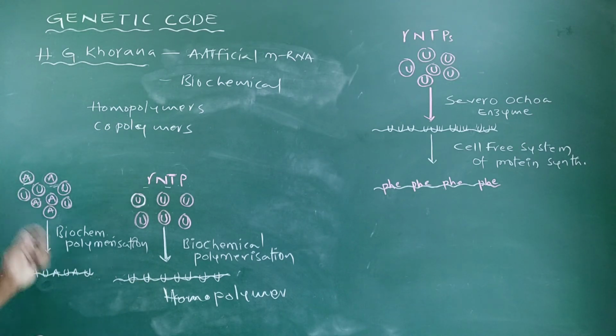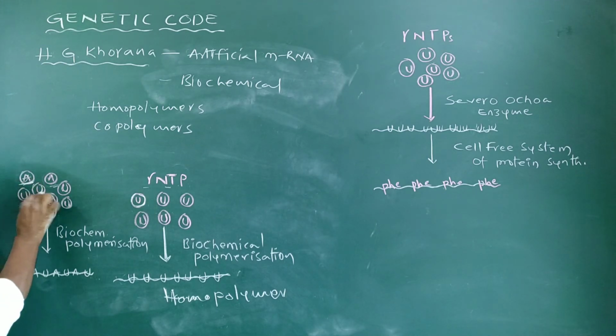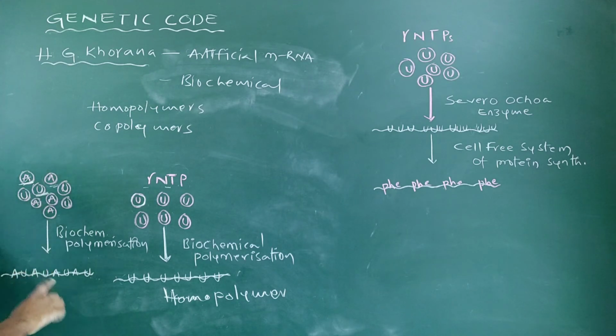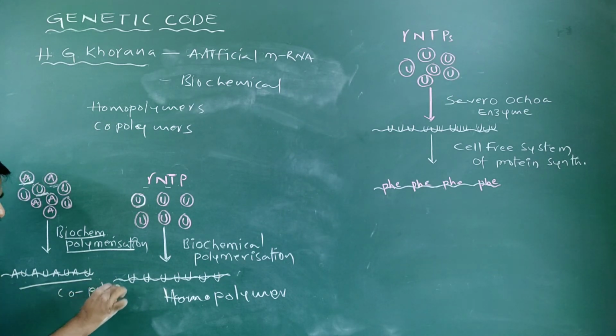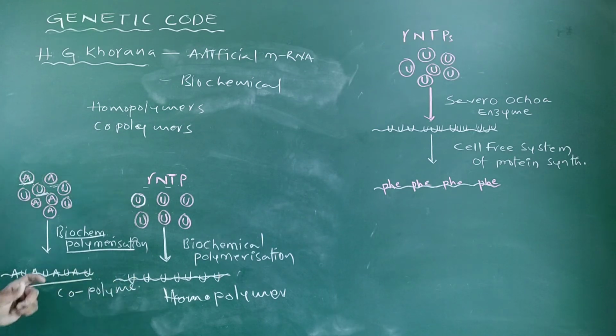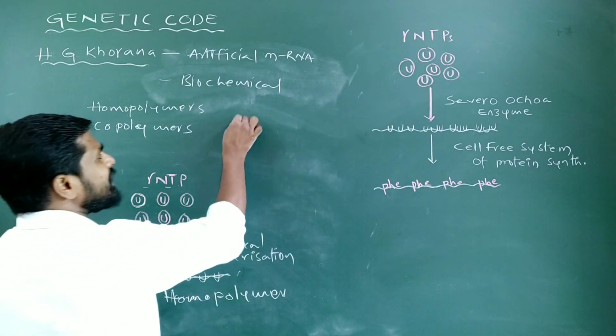Likewise, by taking different combinations of ribonucleoside triphosphates, for example the combination of adenylates and uridylates, he was able to synthesize copolymers also. Here he allowed these adenylates and uridylates to undergo biochemical polymerization and was able to synthesize a copolymer. This means it is a polynucleotide chain having more than one type of repeating unit. What are the repeating units here? Adenylates and uridylates.